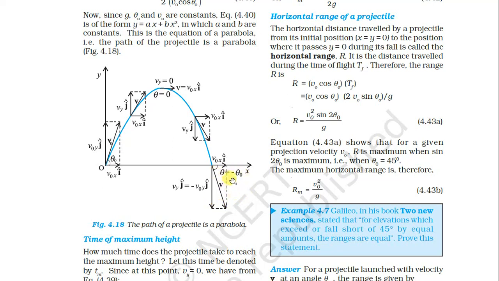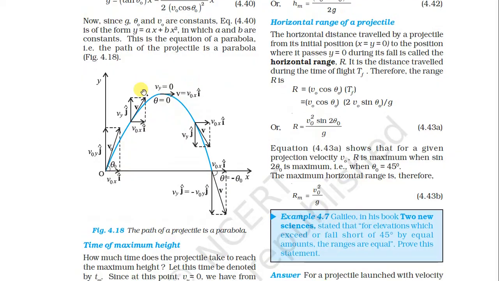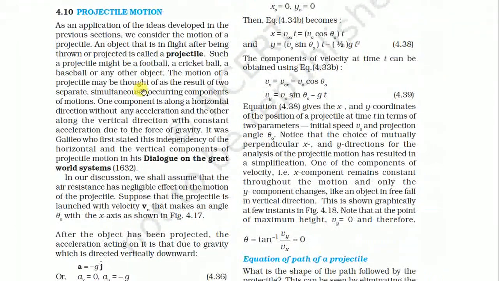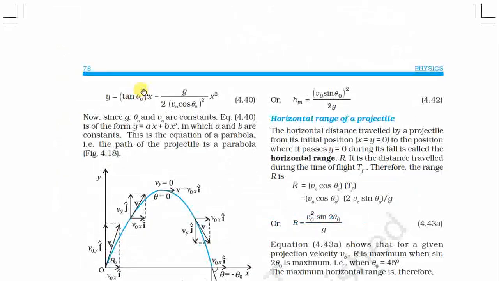theta is equal to minus theta 0, because the value of theta changes. The magnitude of theta remains the same, but it is in the opposite direction. That's why it is minus theta 0. So understood? This is our set of equations of projectile motion. See here, this is the equation of the path of the projectile.